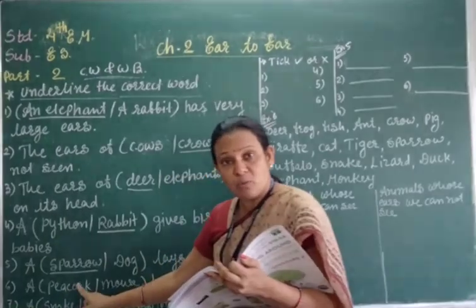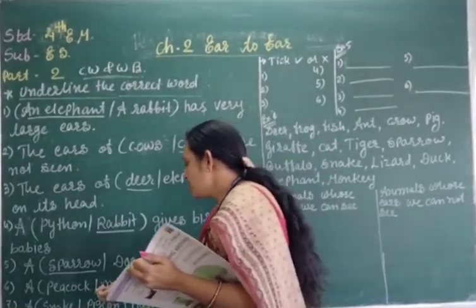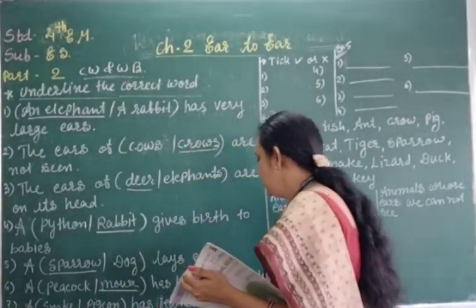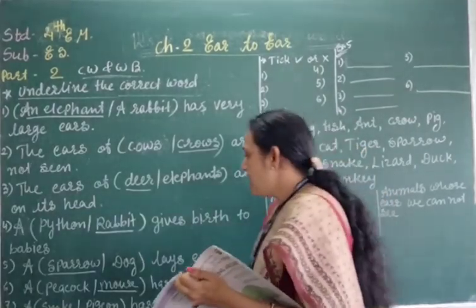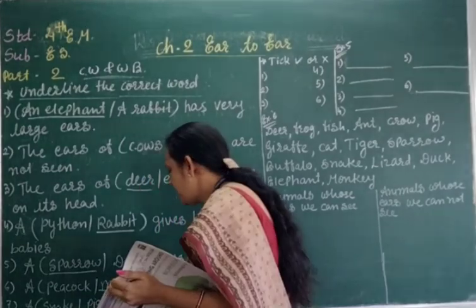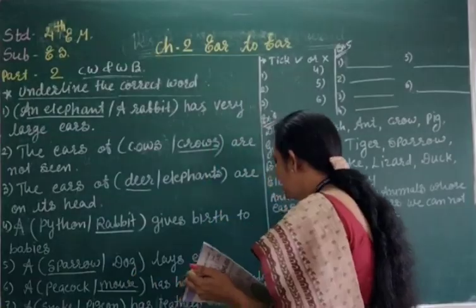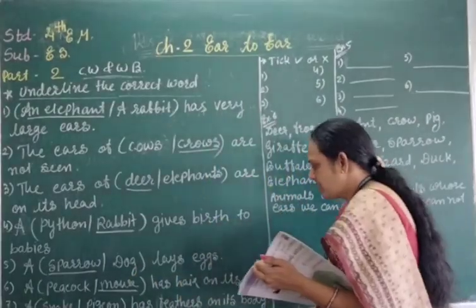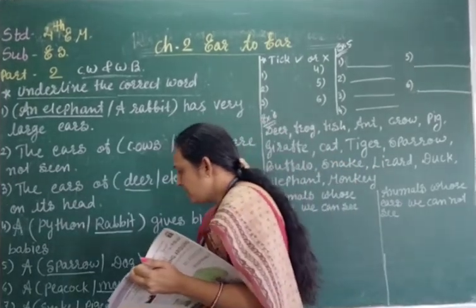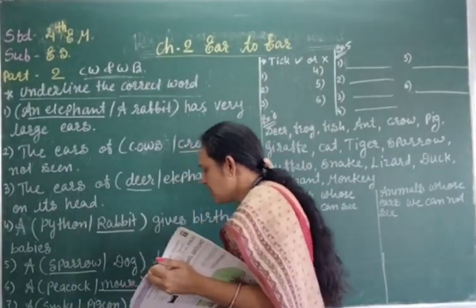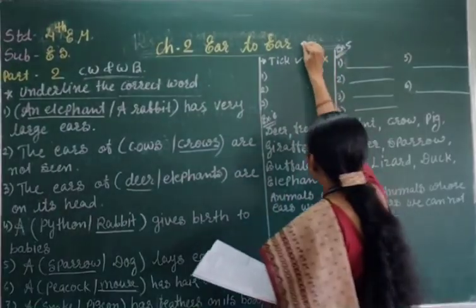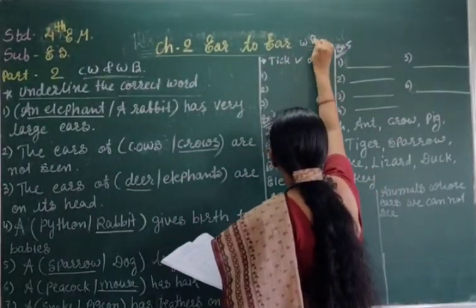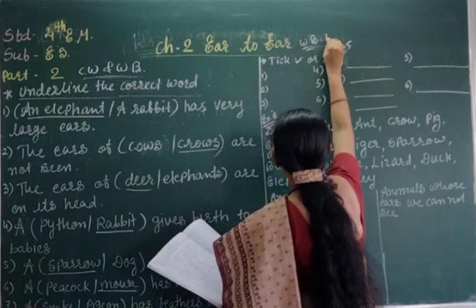the feather on the body, right? So mouse has the hair on its body. We have to underline below the mouse. Seventh number, a snake, pigeon has feather on its body. Then which animal has the feather? Pigeon has the feather on its body. Okay students, now open your workbook and page number 13.